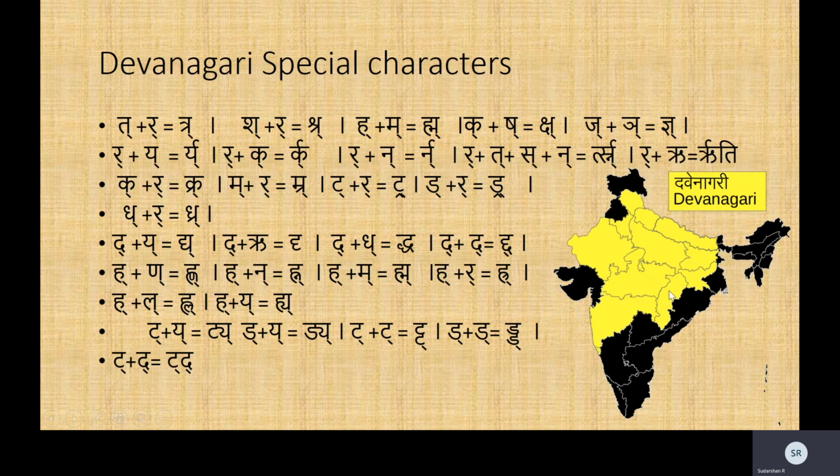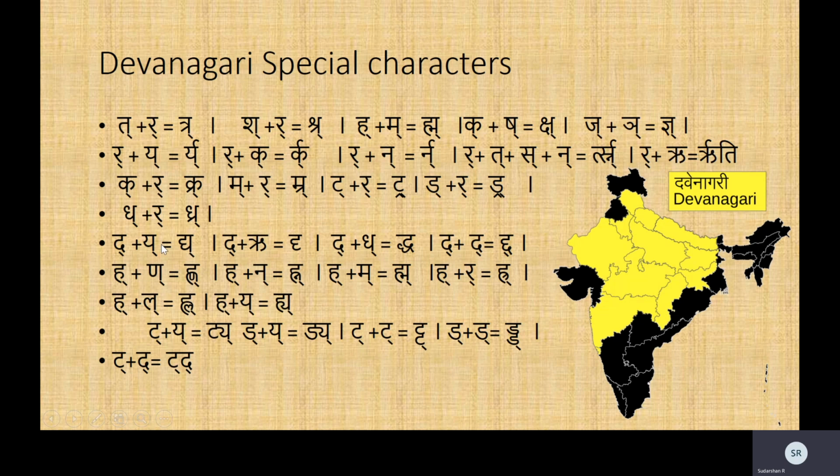And so here are some special characters. The Devanagari stretches across almost half of India, and all of these states with their official languages have used the Devanagari script. Devanagari has quite a lot of special characters. Here is the table for it. Some of them have been listed. Th and r becomes thr. These are just simple conjuncts, but they are written in a different form for brevity.